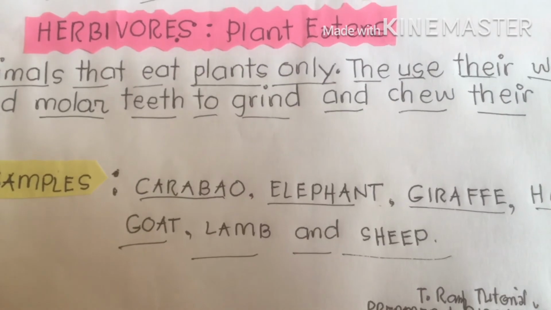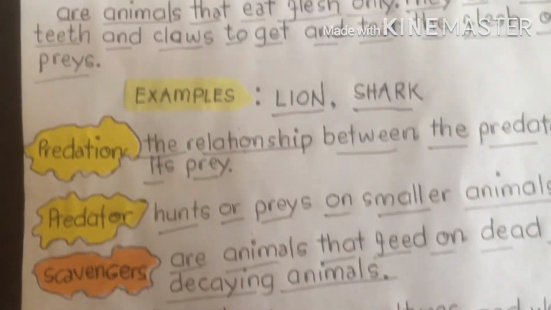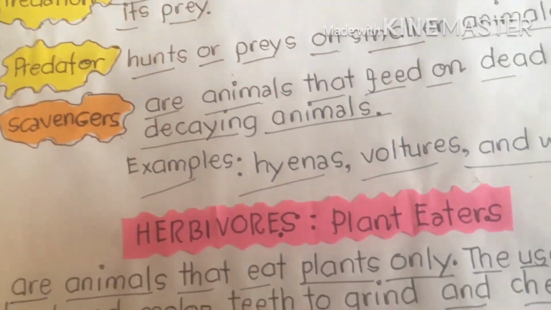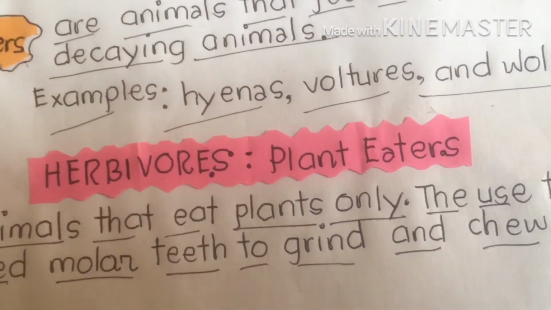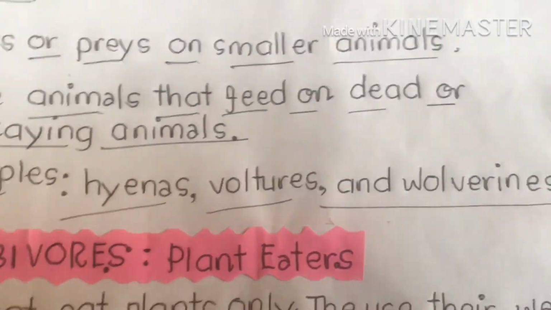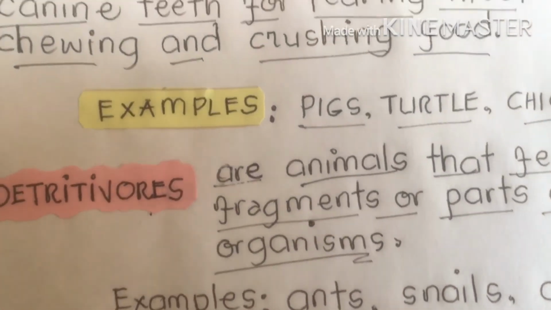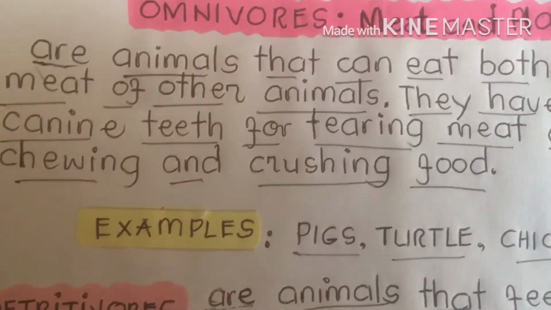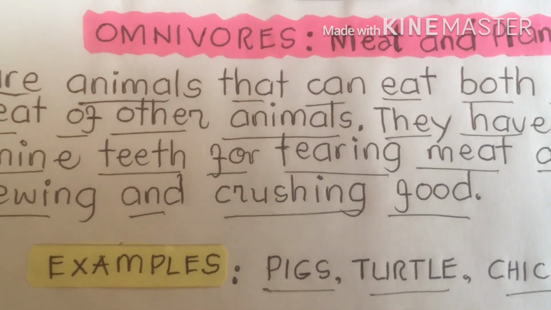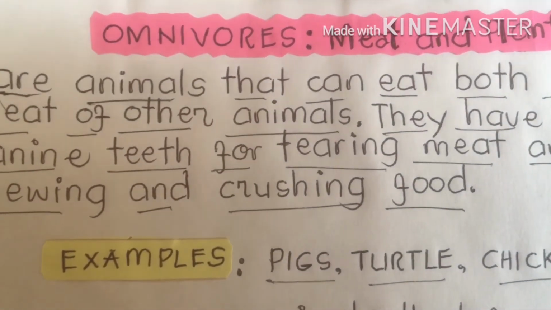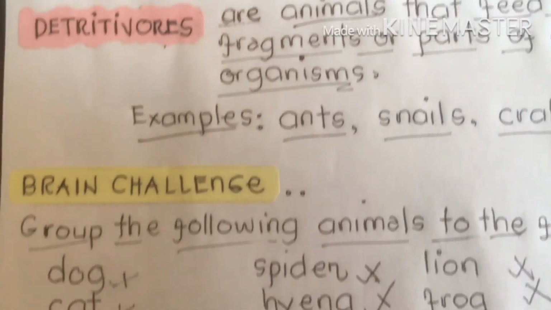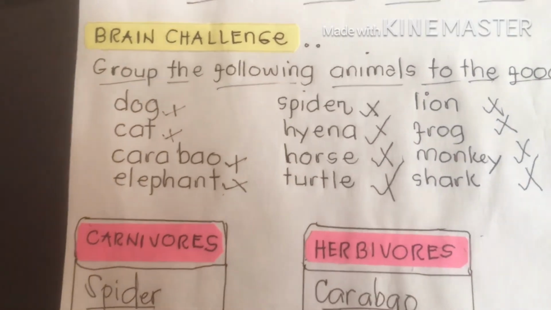Again, carnivores, meat eaters, omnivores, both plant and animal eaters, herbivores, plant eaters. Don't forget about the predators, scavengers, and detritivores. Detritivores belong to omnivores, and scavengers and predators belong to what we call carnivores.